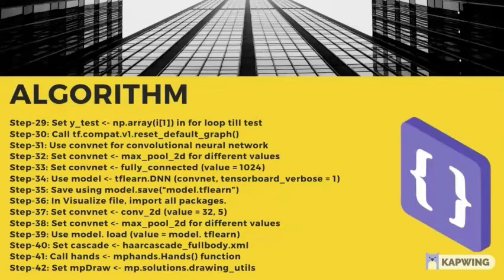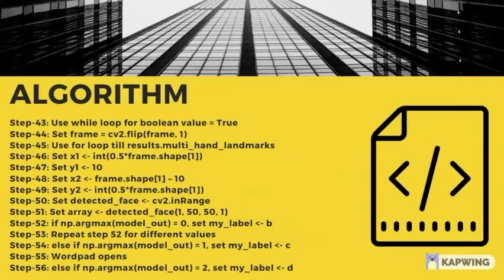In the next slide, step 43, we are going to see the Boolean value. We set the frame value. Also, we set the X and Y axis so that it can detect only our face or only our hand. We do this because we don't want to detect other things like the wall or other objects. We just detect only specific things, and only the movement or sign of specific things. So here all of this is done.